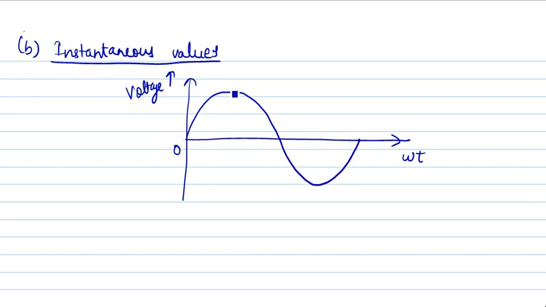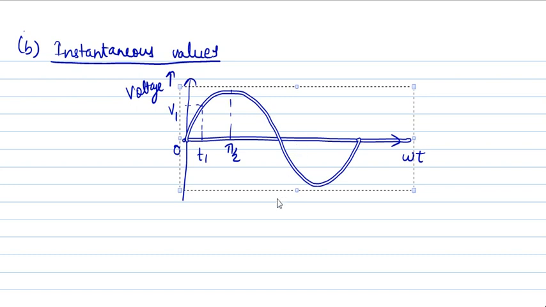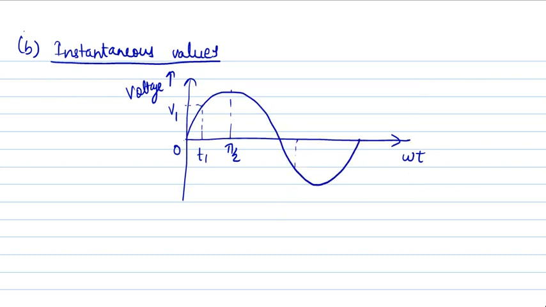Suppose we have taken this instant as t1. So here we are getting voltage v1, and here we have taken the instant as t2, and here we are getting voltage as minus v2. This is minus vm, this is plus vm.